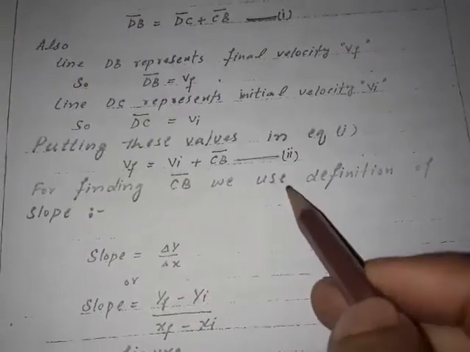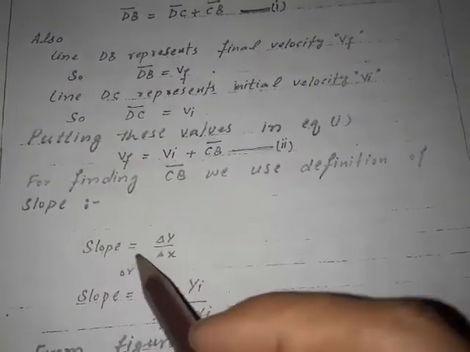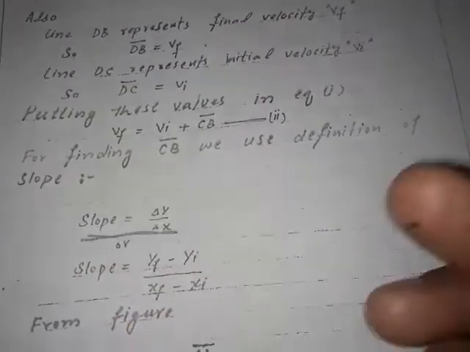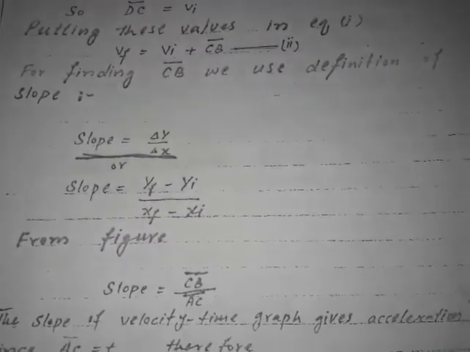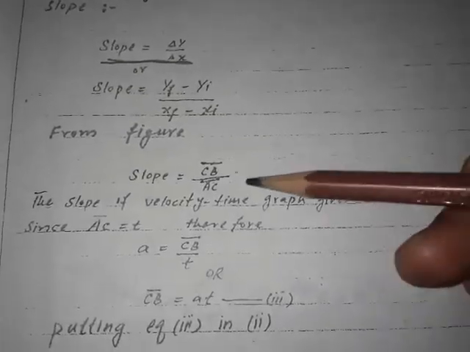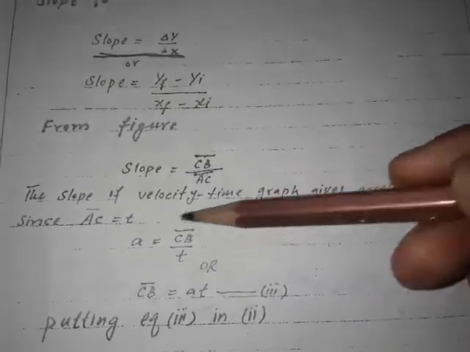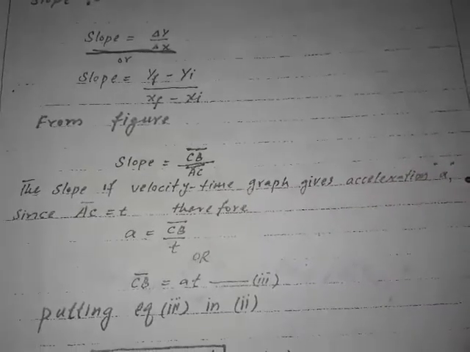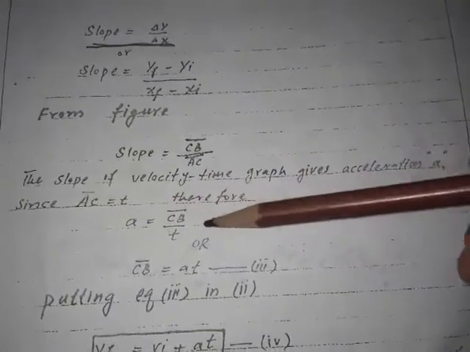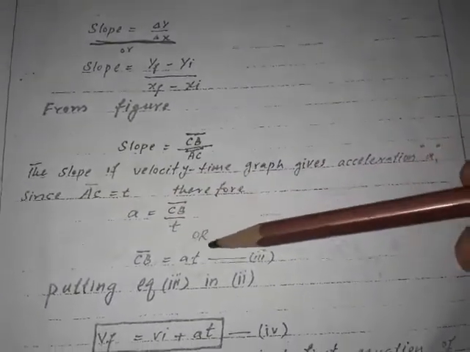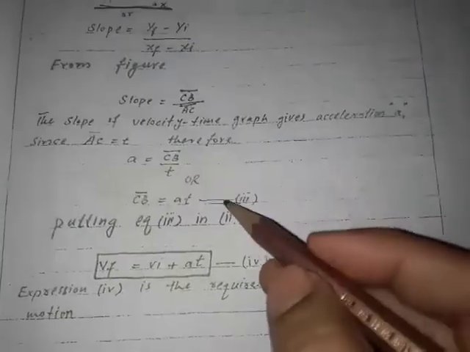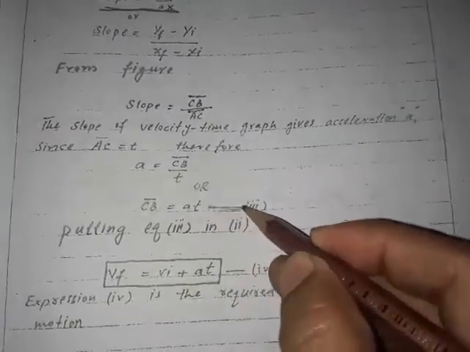For finding CB, we use the definition of the slope. Slope is equal to del y divided by del x. Slope is equal to yf minus yi divided by xf minus xi. From the figure, slope is equal to CB divided by AC. The slope of the velocity time graph gives the acceleration a. Since AC is equal to t, therefore a is equal to CB by t, or CB is equal to at, is equation number 3. Give this equation number 3 with the help of the black marker.